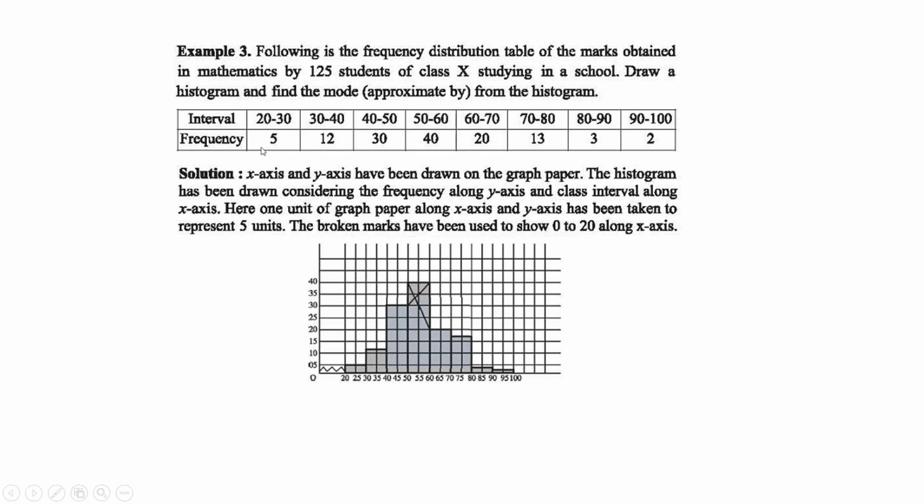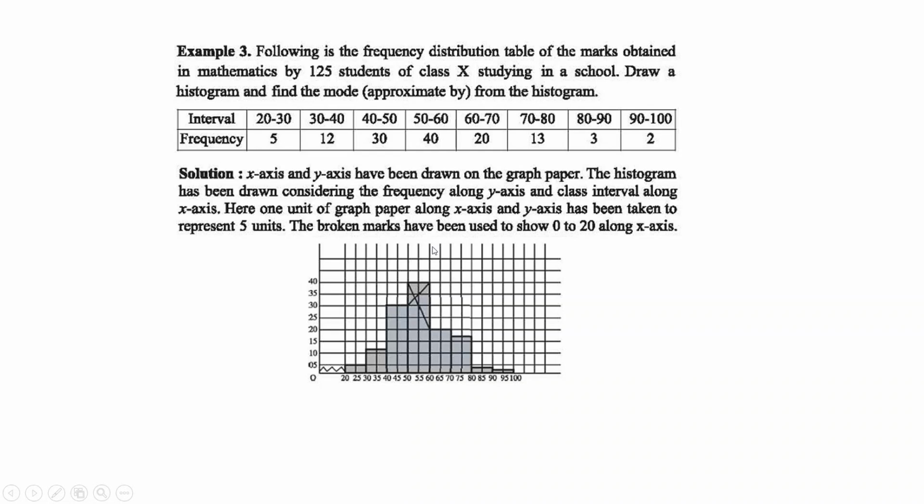The x-axis and y-axis have been drawn on the graph paper. The histogram has been drawn considering the frequency along the y-axis and class interval along the x-axis. Here 1 unit of graph paper along the x-axis and y-axis has been taken to represent 5 units.